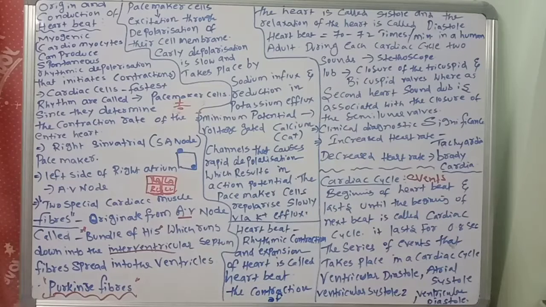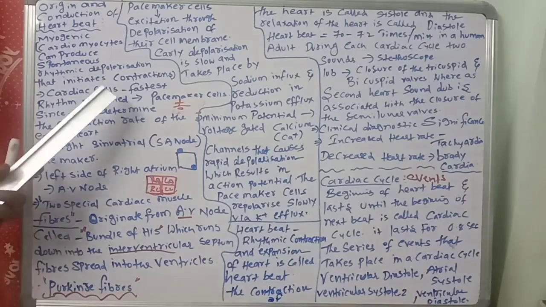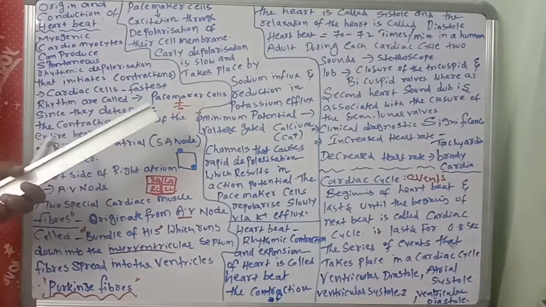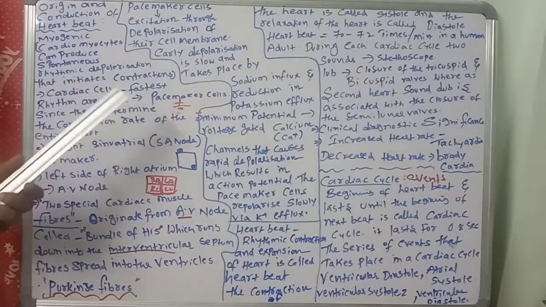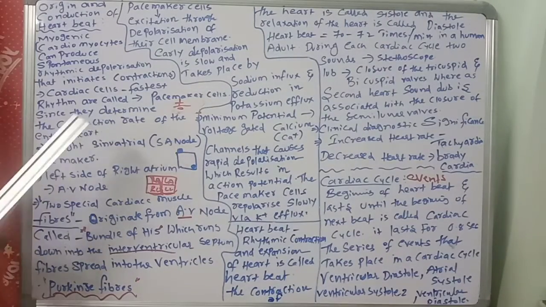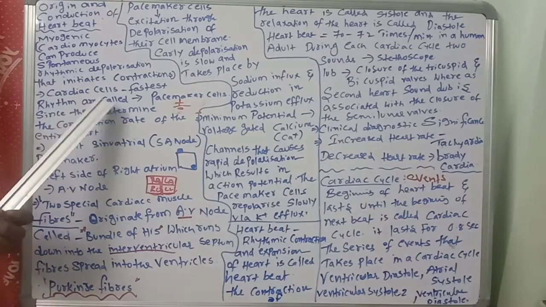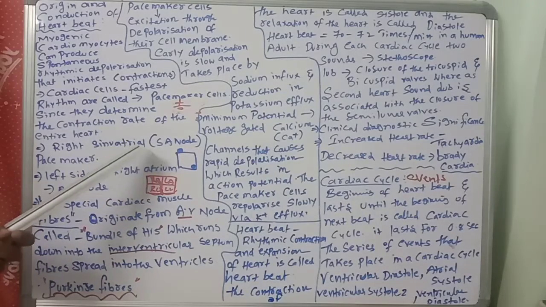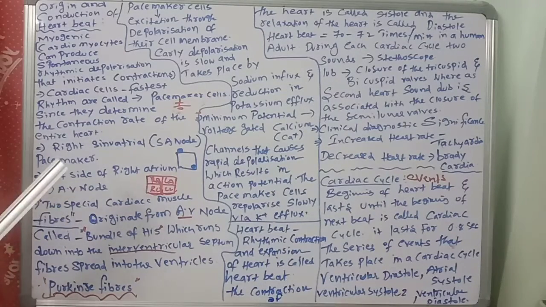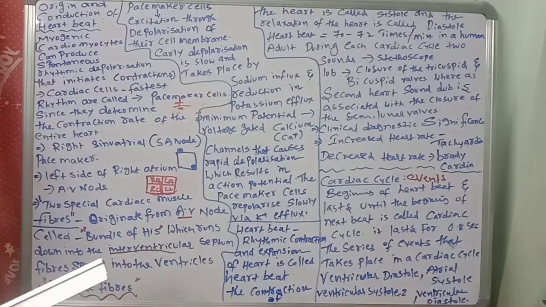What points do you have to remember? Myogenic cardiomyocytes can produce spontaneous rhythmic depolarization that initiates contractions. The cardiac cells with the fastest rhythm are called pacemaker cells, since they determine the contraction rate of the entire heart. The SA node pacemaker is located in the right atrium, and the AV node on the left side of the right atrium. Special cardiac muscle fibers originate from the AV node, called the bundle of His, which runs down into the interventricular septum. The fibers spread into the ventricles through Purkinje fibers.